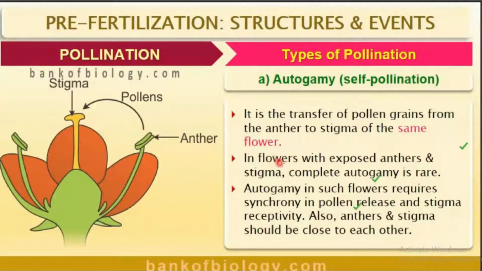In flowers with exposed anther and stigma, complete autogamy is rare. In such flowers, it requires a synchrony in pollen release and stigma receptivity, and the anther and stigma should be very close to each other.